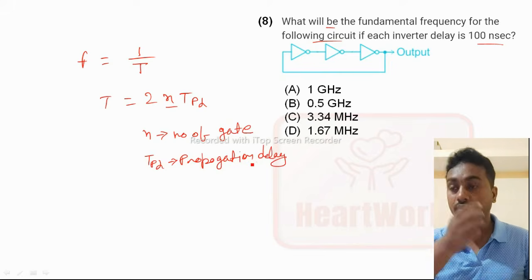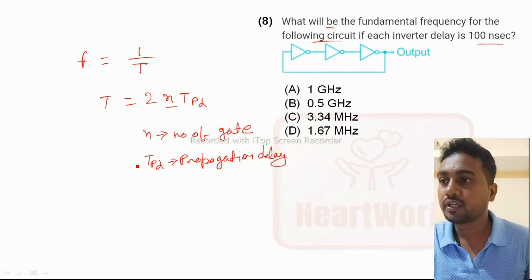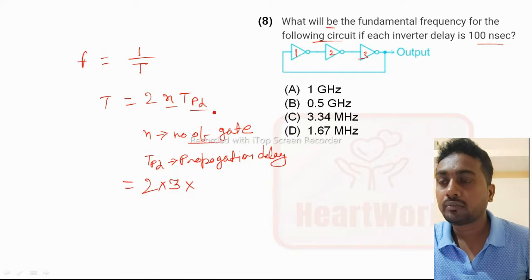So here, how many gates are there? 1, 2, and 3 gates are there. So 3 into propagation delay, which is 100 nanoseconds.